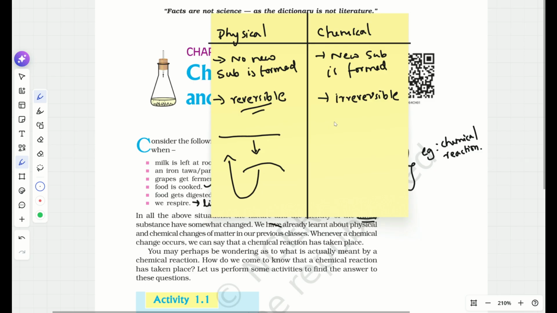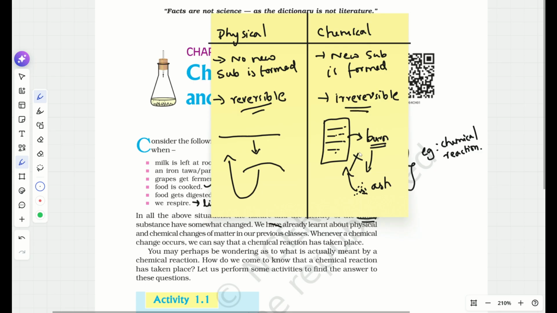Now for an example of chemical change, I'll take one paper. This is one newspaper. What I'll do is burn this newspaper. I'm burning the newspaper. What will happen? I'll get ash, right? After I burn the newspaper, I get ash. Now, can I again get back the newspaper? No. So this is the example for chemical change. Chemical change is irreversible.